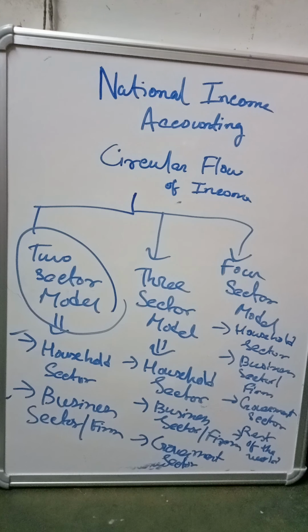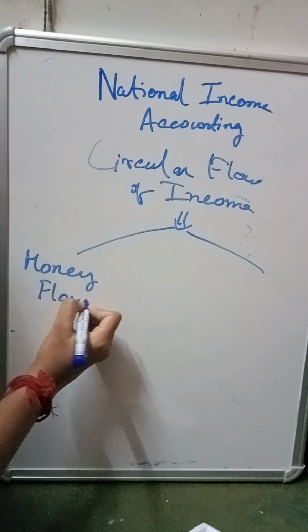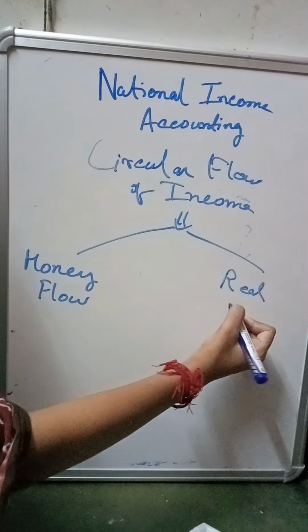Okay, now we need to know two more concepts also. These are circular flow. In circular flow, I discussed at the start that two flows are involved: one is the flow of payments and receipts, and one is the flow of goods and services. So the circular flow of income involves two flows. One is money flow and another one is real flow.